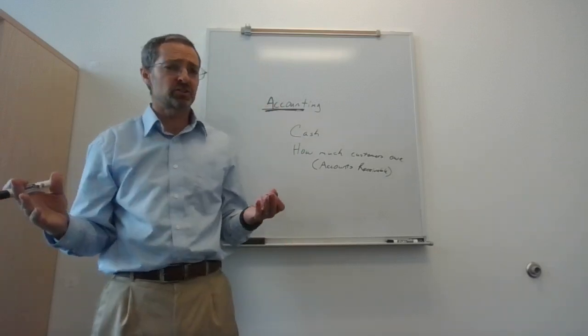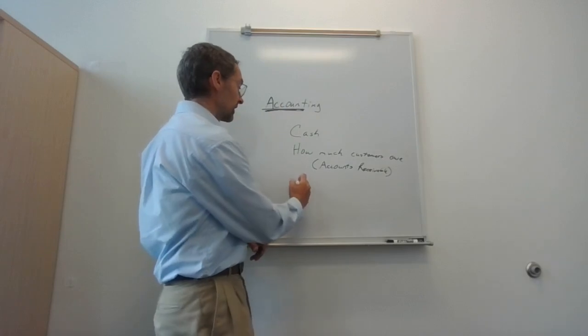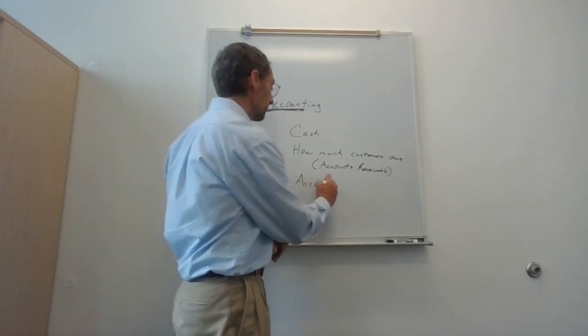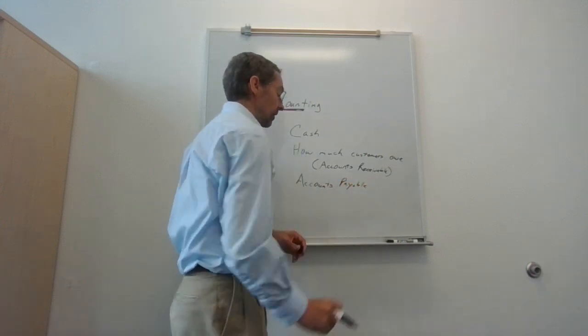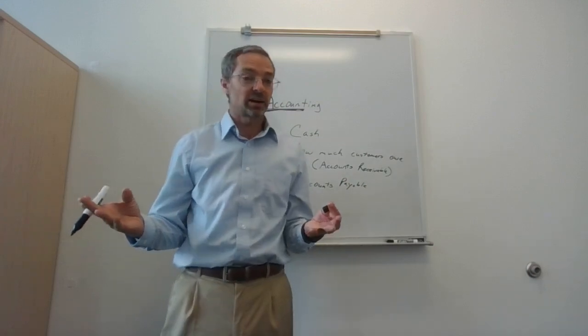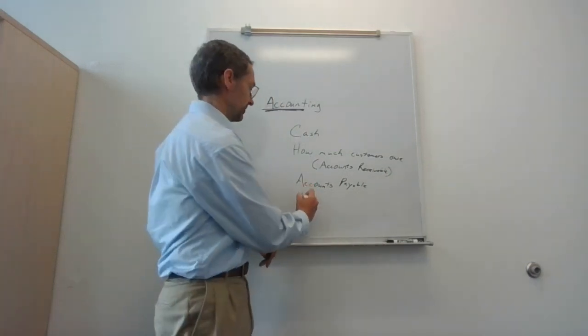We also might want to track how much we owe other people. That's called accounts payable. We might want to track how much we have paid the owner of the company. That's drawings.